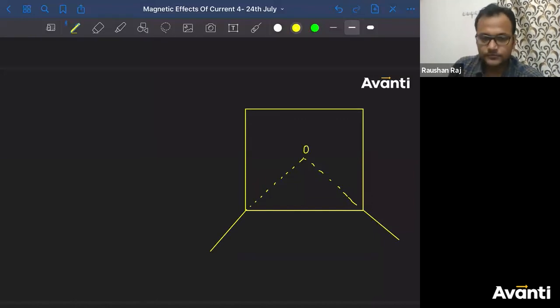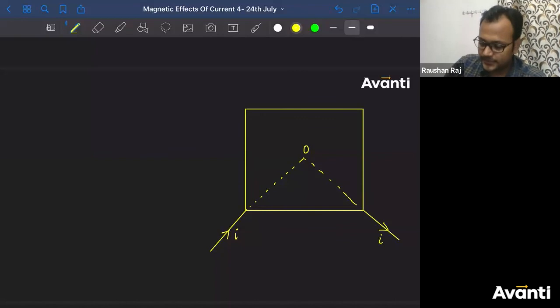This is point O. So current will come from here and go into the circuit from this part and then come out from this part, I. Again, this is A, this is A. Find magnetic field at O.